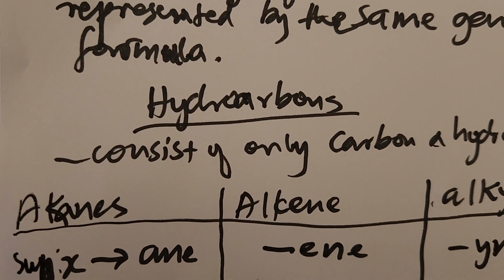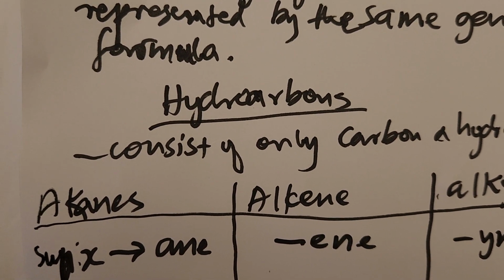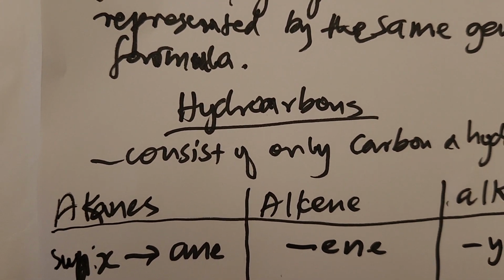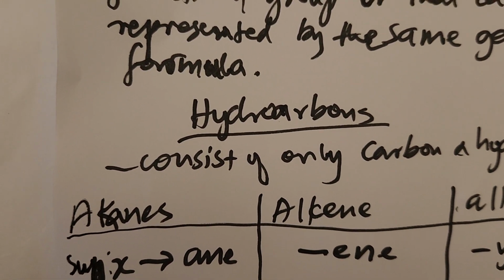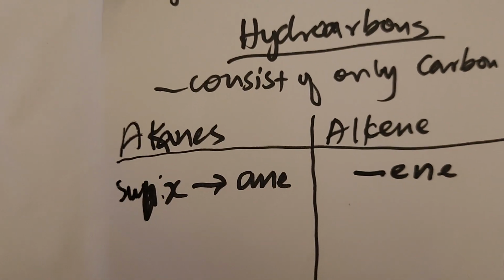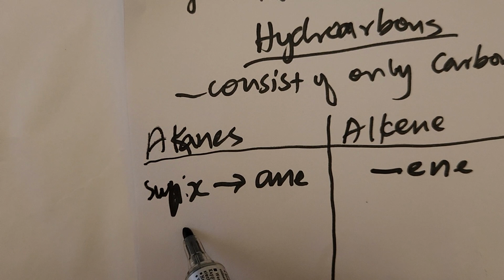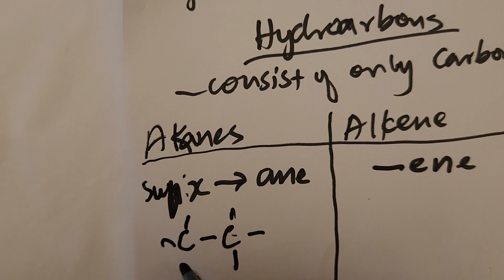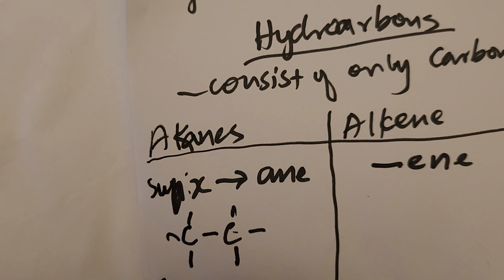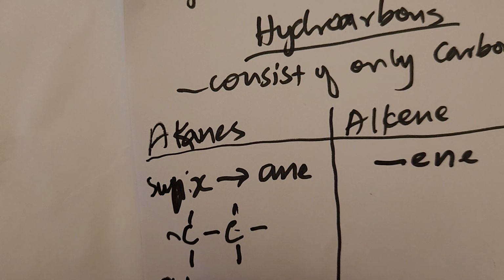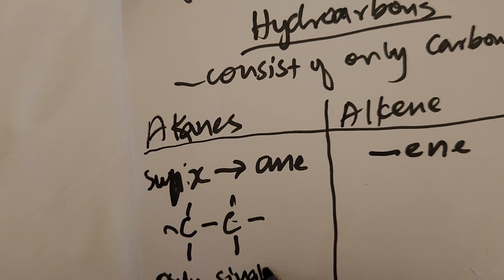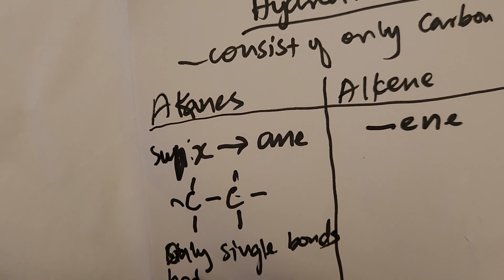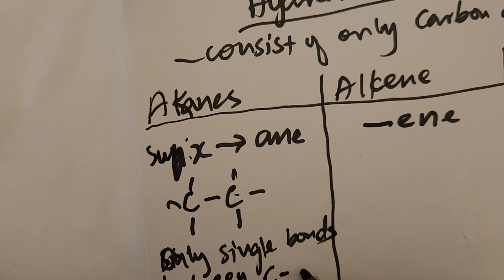Now, if you go back to our presentation, we're talking about the single bond, double bond, and the triple bond. That's where this section is. So alkanes will be the hydrocarbons that consist of single bonds between carbon atoms. Only single bonds. Let me stress the word only. Only single bonds between C atoms.